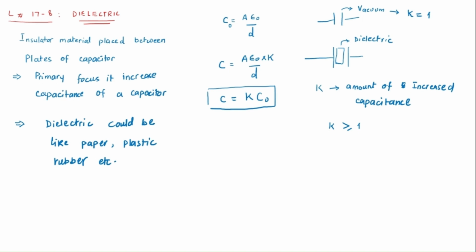To understand that, let me start from the vacuum. This is a parallel plate capacitor. When I connect it with the battery, what happens? One side of the battery is positively charged, the other side is negatively charged. So one plate starts accumulating positive charge.